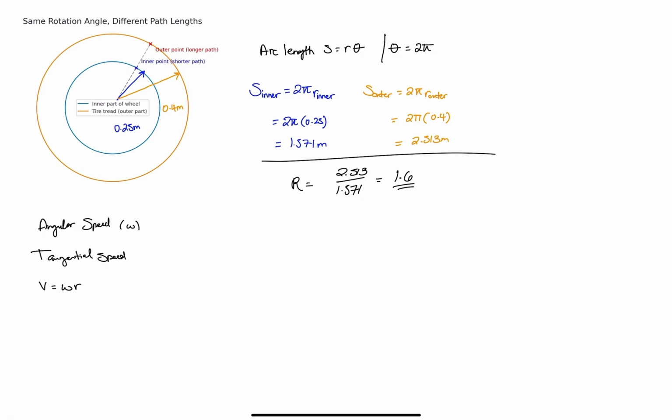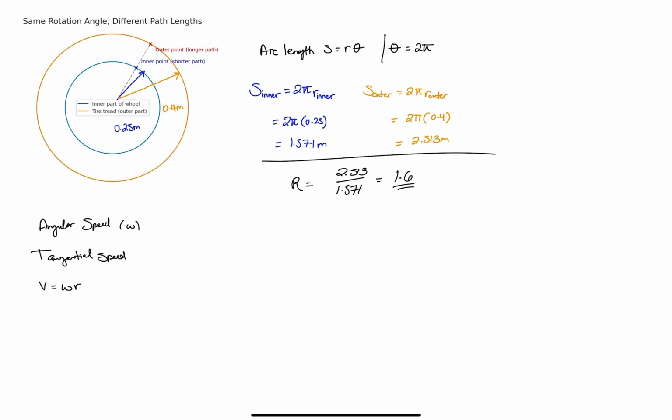Because the radius is bigger for the outer tread than the inner rim, the outer tread has a larger V, even though both points spin at the same angular speed.